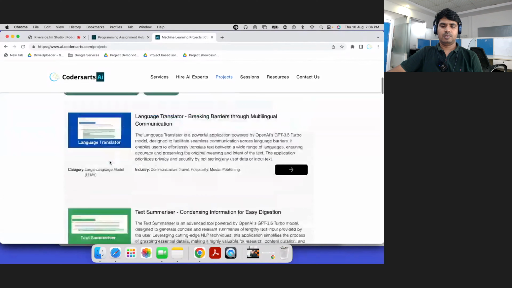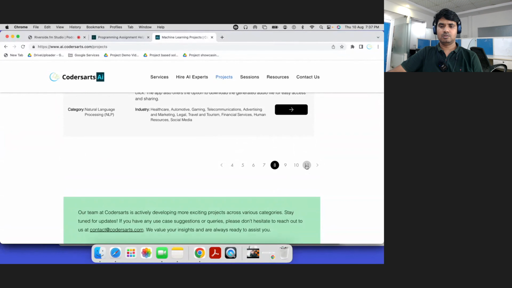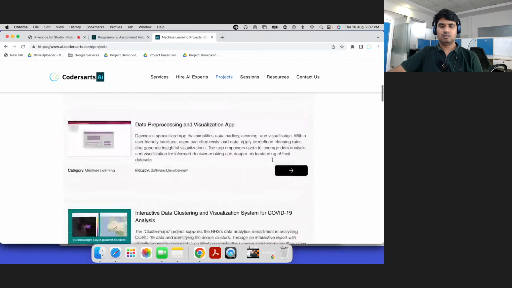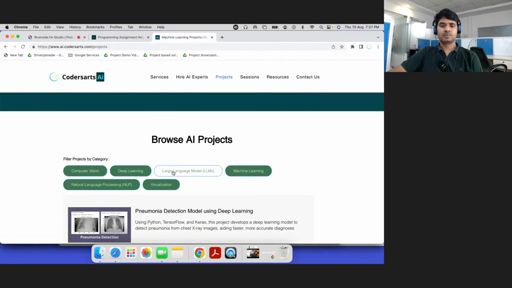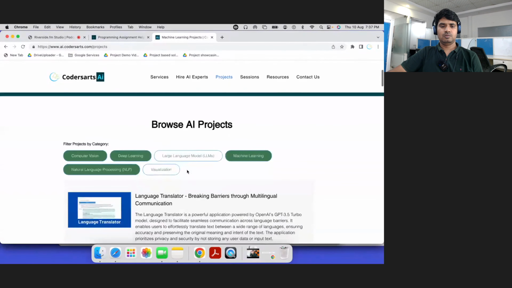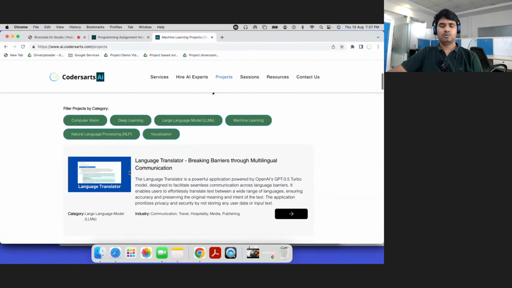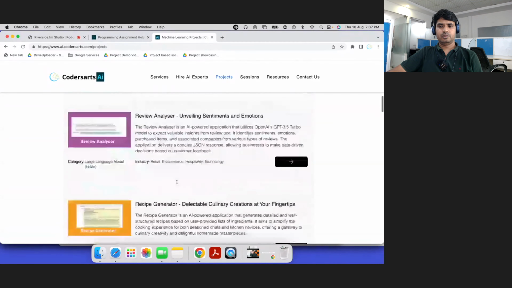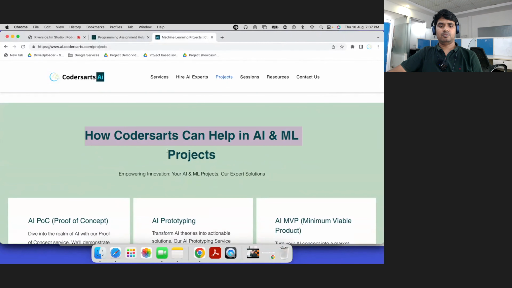You can see there are many projects we have listed. You can check our pagination; more and more projects are being added. You can click on 11. There is 11, and every page has one to four or five projects. Also you can filter here by which category of project you want to build. You can see LLM, natural language processing, visualization, these are things. Before going into the detail of any project, let me first brief you about these pages, and how Codasart, our team, can help.